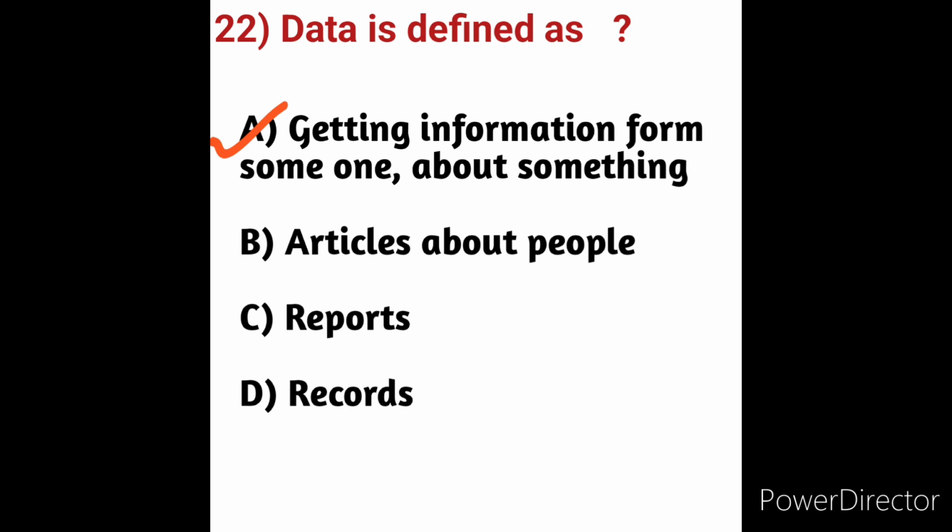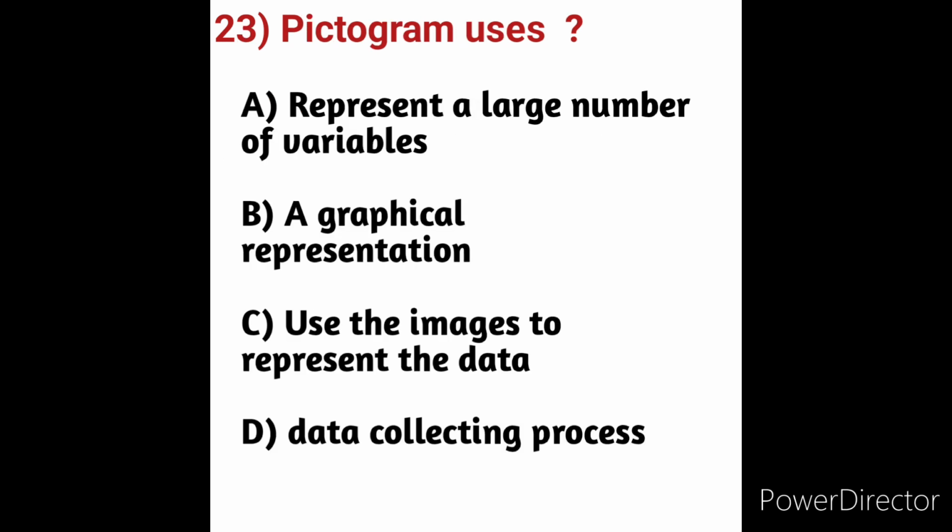So here option A is the correct answer. Getting information from someone about something. Data is collecting information from someone about something. So here option A is the correct answer. Next we will move on to question number 23.